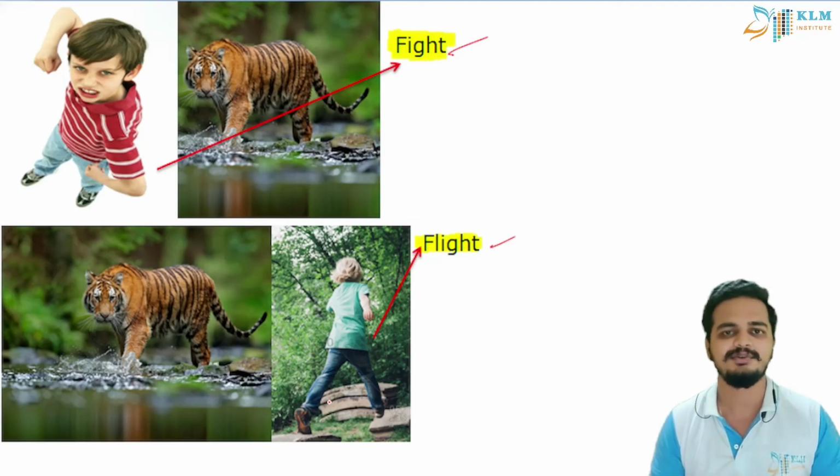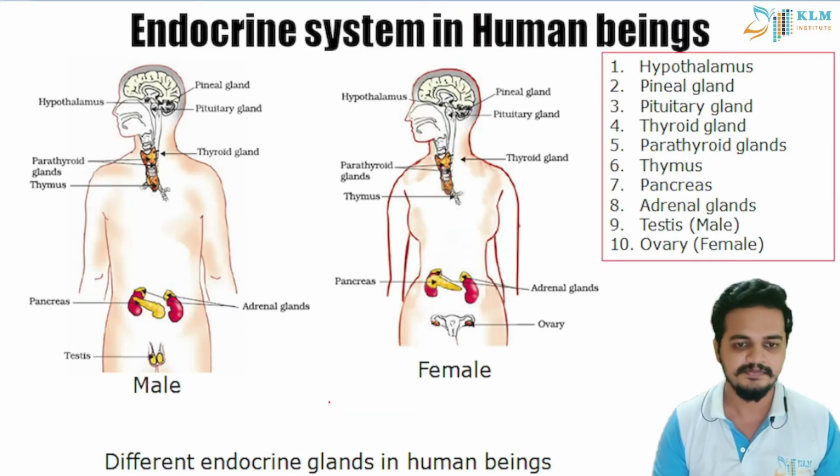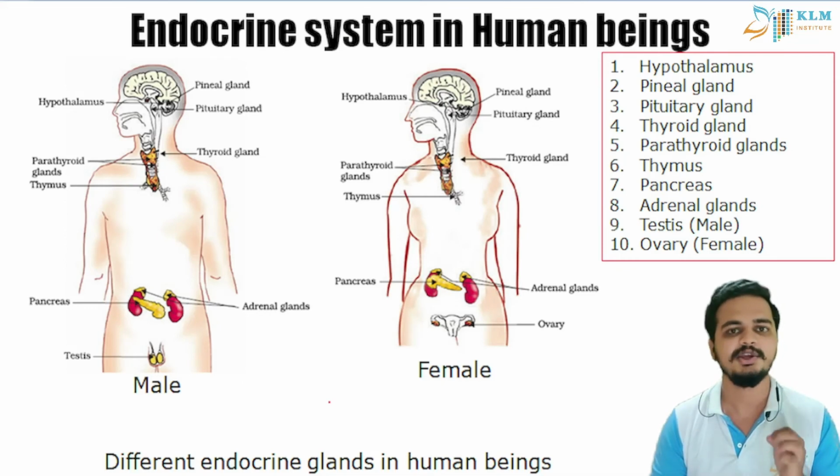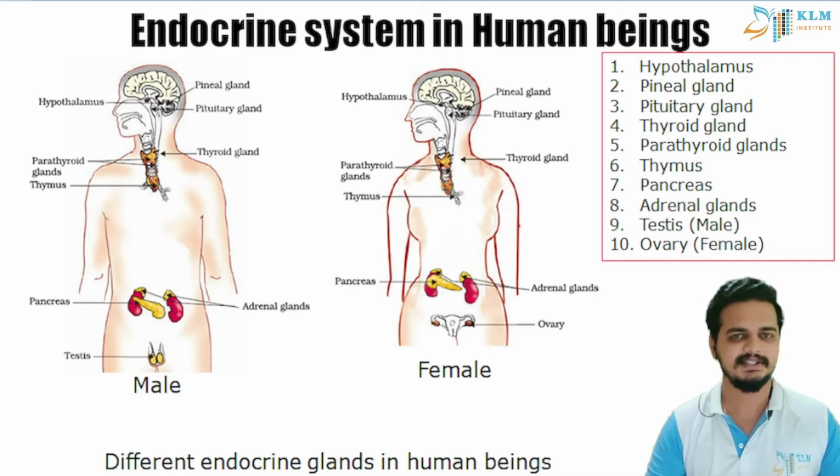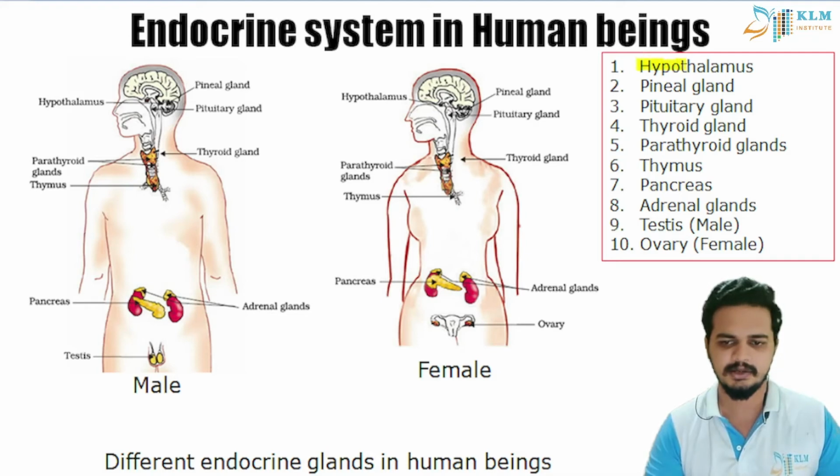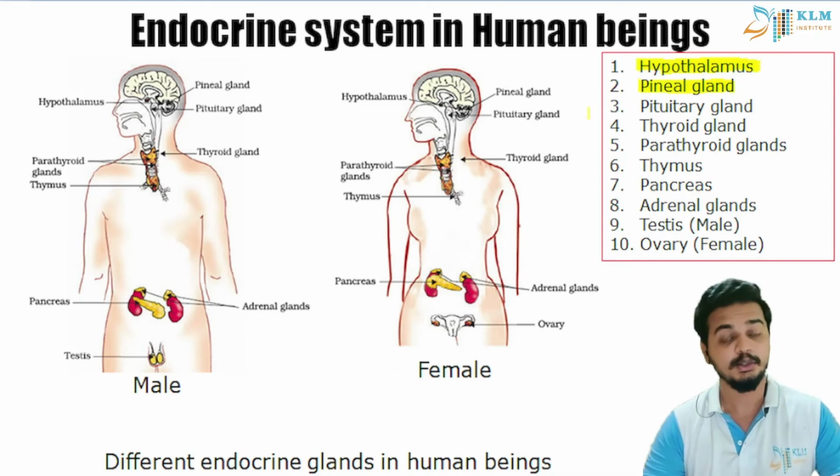That you have to answer me after studying the endocrine system in human beings. So students, these are the endocrine glands present in us. I have listed down all the glands here: hypothalamus, here it is present, and pineal gland. As I tell the names of the glands, you can try to locate them.